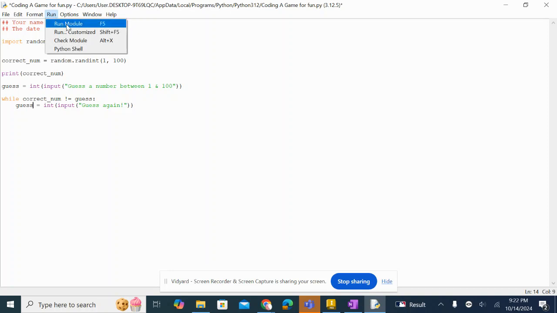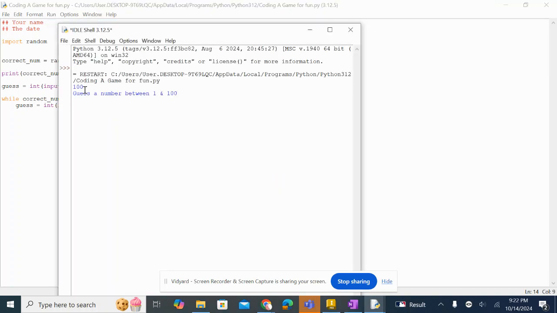Let me run. Note that it's still going to print the correct number. The correct number is 100. So let's say I got 56. Guess again. 78. Guess again. 90. Guess again. 99. Guess again. 100. And now the code stops.